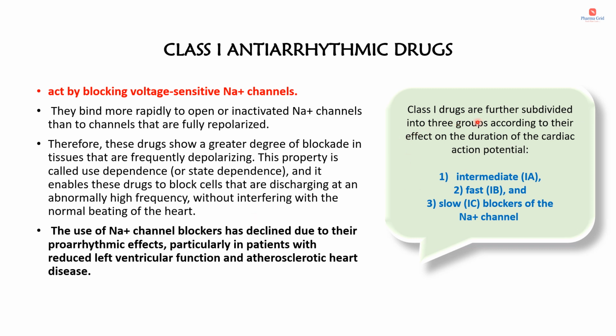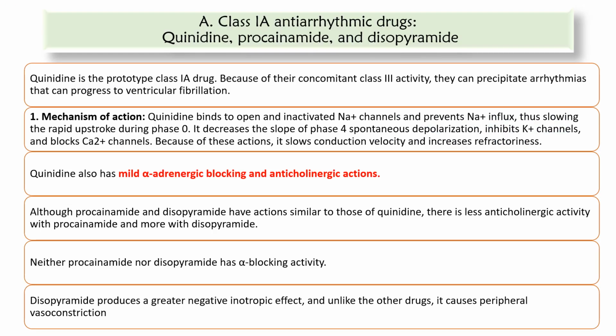The class 1 drugs are further subdivided into 3 groups according to their effect on the duration of the cardiac action potential: class 1A intermediate, class 1B fast, and class 1C, that is slow blockers of the sodium channel. Class 1A drugs include quinidine, procainamide and disopyramide. Quinidine is the prototype class 1A drug. Because of their concomitant class 3 activity, they can precipitate arrhythmias that can progress to ventricular fibrillation. So these drugs have class 1 activity, and along with this they have class 3 activity as well. Class 3 drugs are mainly potassium channel blockers.